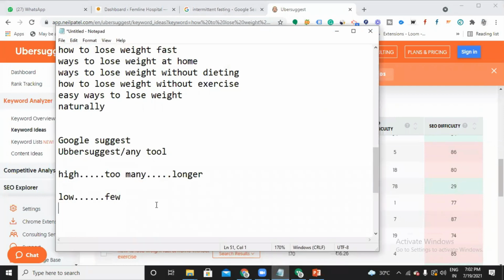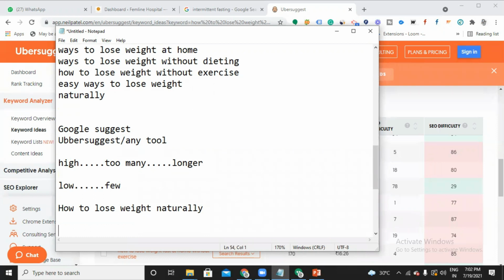So finally, I choose the keyword, how to lose weight naturally. So what do I have to do with the keyword? Why am I taking this much time just to find the keyword? The next thing is we have to optimize the content for SEO.